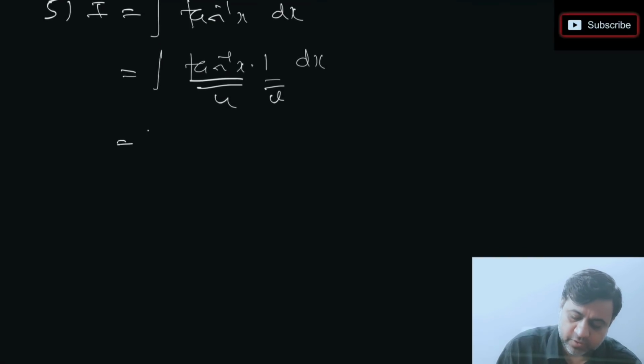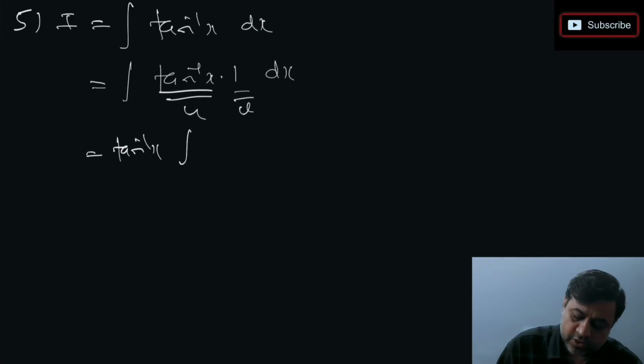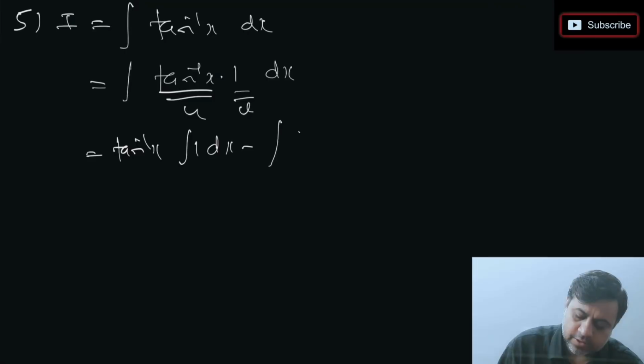Let's solve this question further. I'm keeping tan inverse of x as it is, okay, and integration of 1 minus integration of 1, and we're supposed to take derivative of tan inverse of x again.